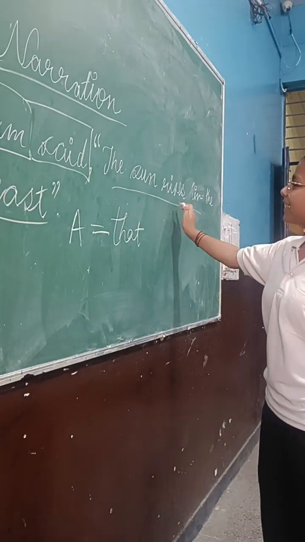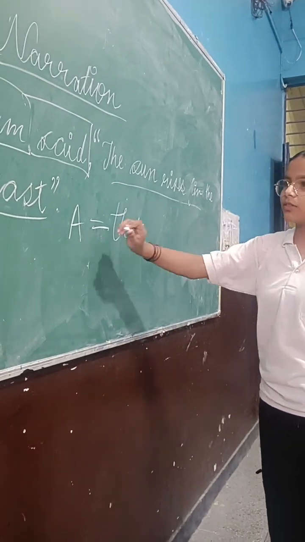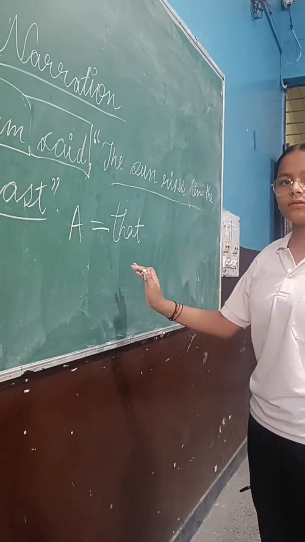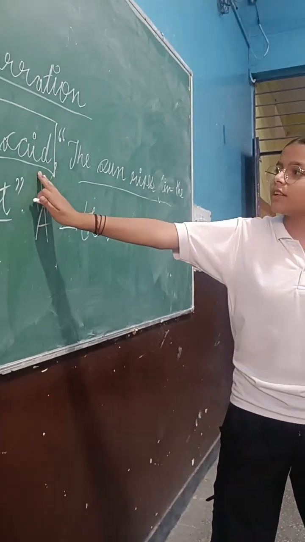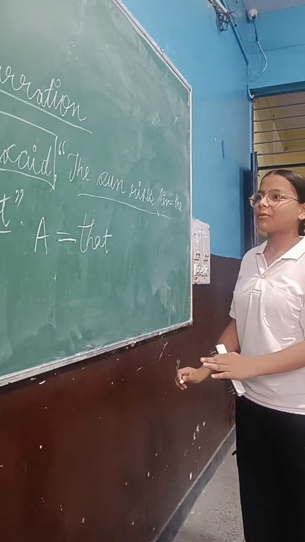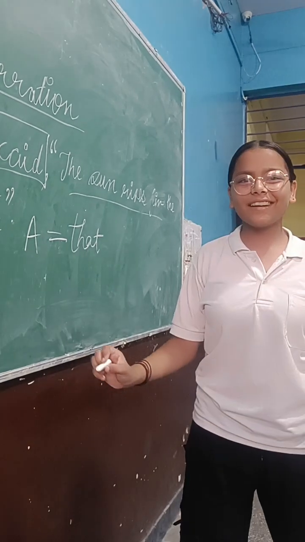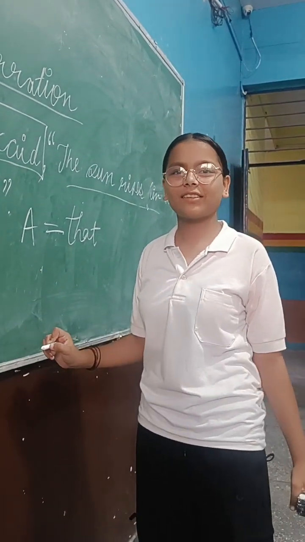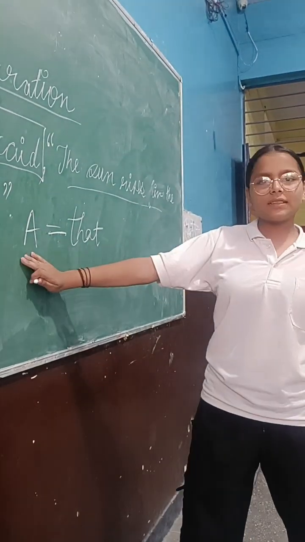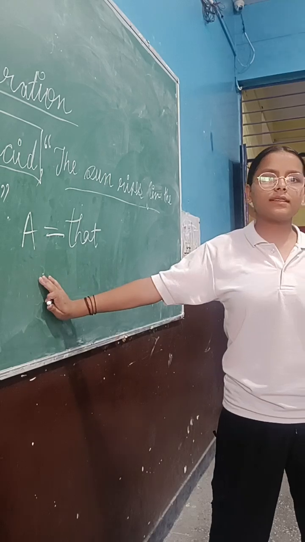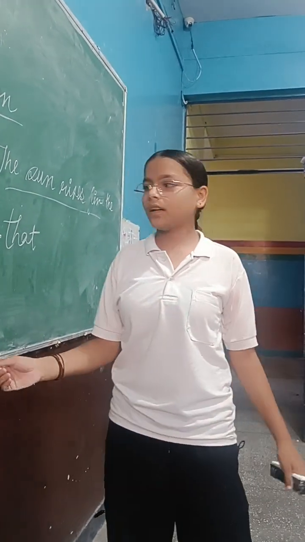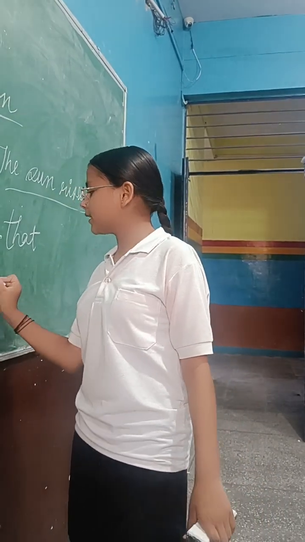Ram said, the sun rises in the east. So we will say Ram said that. After the reporting verb, we will use that, and we remove the commas. In assertive sentences, we will use that. Assertive sentences are simple sentences like he is walking, he is dancing.